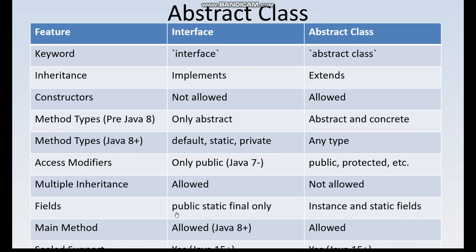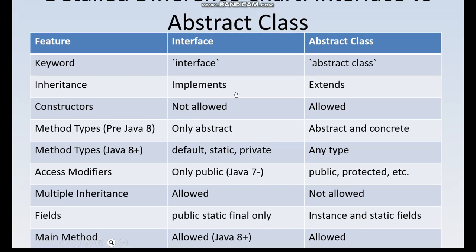And this is the detailed PPT I have created. Interface uses the implements keyword, and abstract class uses the extends keyword. An interface starts with the interface keyword, an abstract class with abstract class. Constructors are not allowed in an interface, but an abstract class allows constructors. For method types, before Java 8 only abstract methods could be in an interface, but an abstract class can have abstract and concrete methods. From Java 8 onwards, default, static and private method definitions can be there inside the interface, but in an abstract class any type can be there.